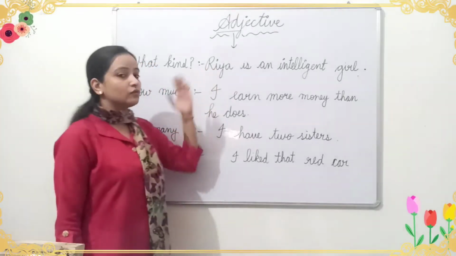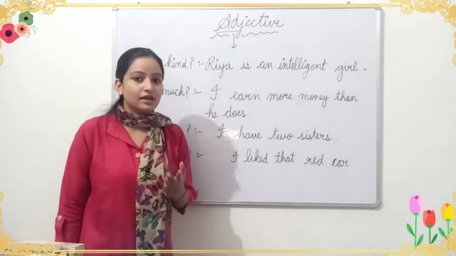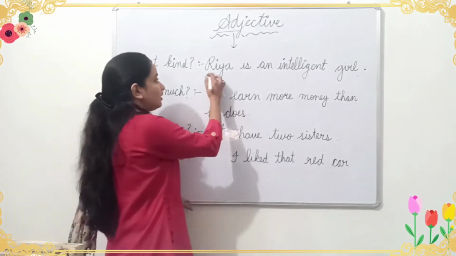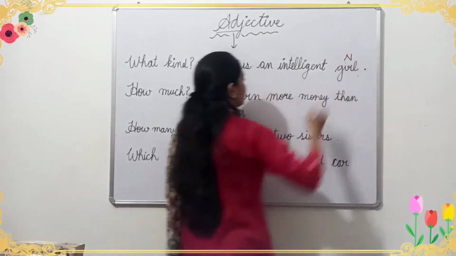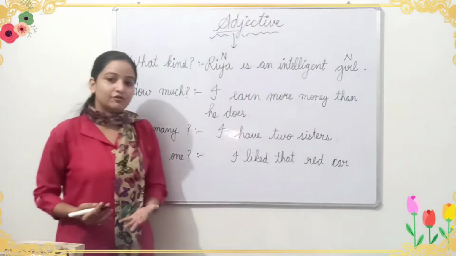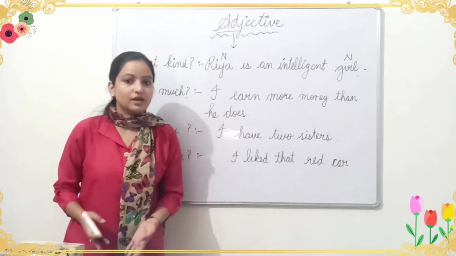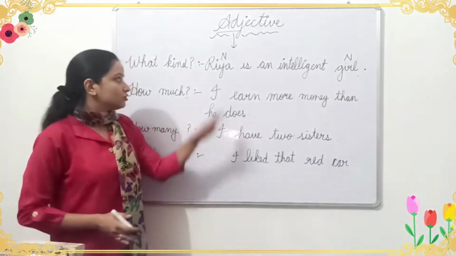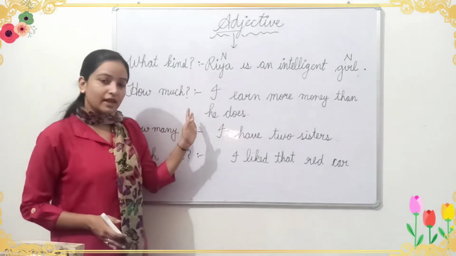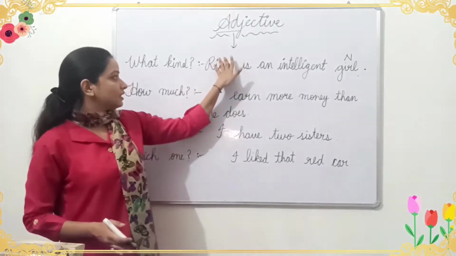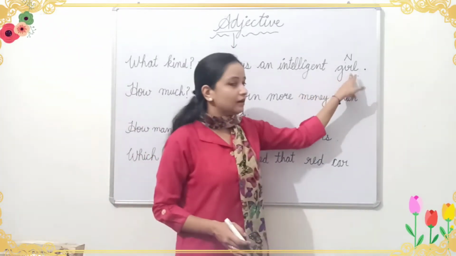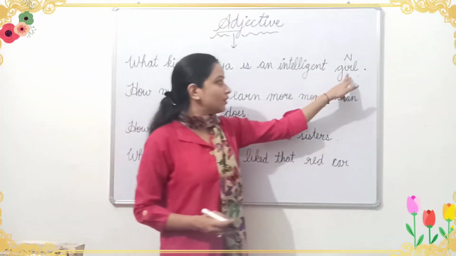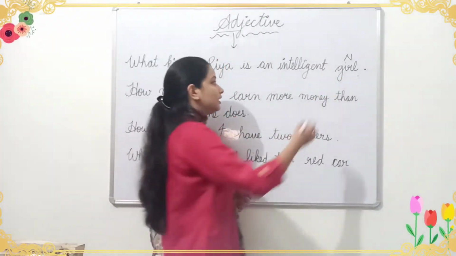So first we should identify the nouns, okay. So here Riya is noun and girl is noun, okay. But before, as I have told you, usually adjectives come before the noun. So here it is not given anything before Riya, isn't it? Is there given anything? No. So here the girl is noun here, and before the girl it is given